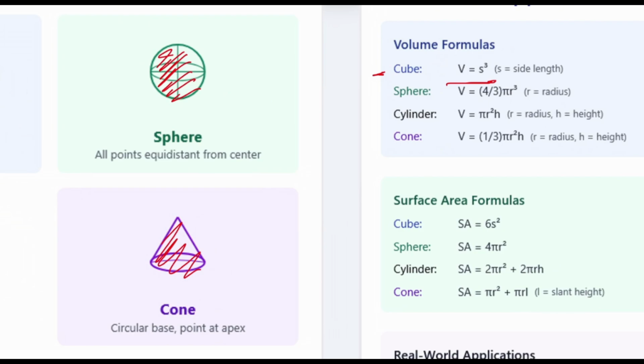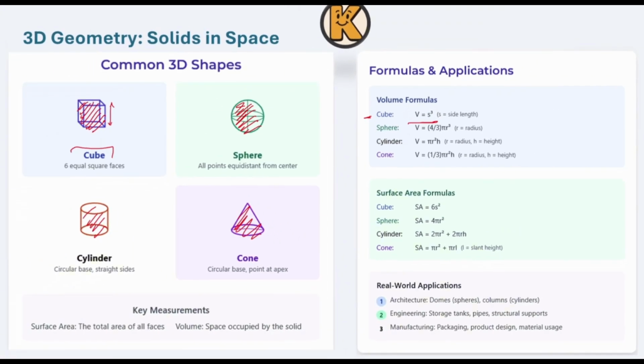After that, we have the cylinder. V equals pi times r to the power 2 times h. So what is r? r is the radius. Again, as you can see, 1 or 2 faces of the cylinder is a circle. So r is the radius of that, and h is the height of this specific cylinder. And at the end, we have the cone itself. So the volume would be 1/3 of pi r squared times h. Again, what is r? r is over here, and h is over here.